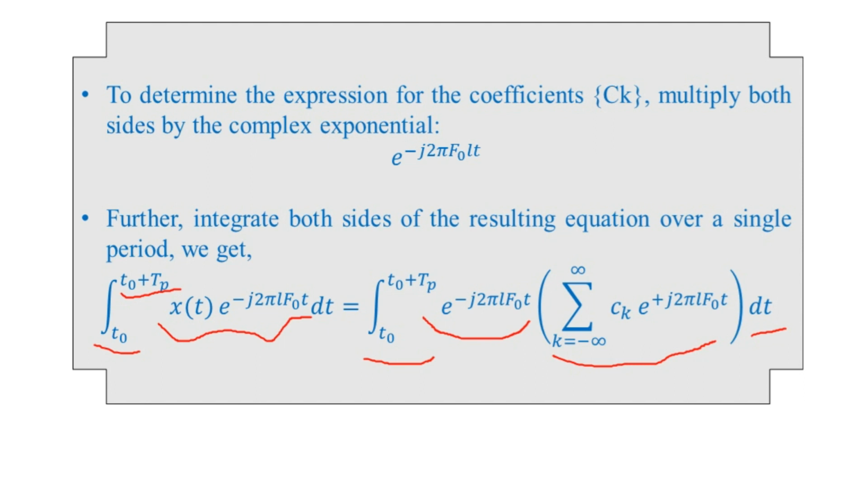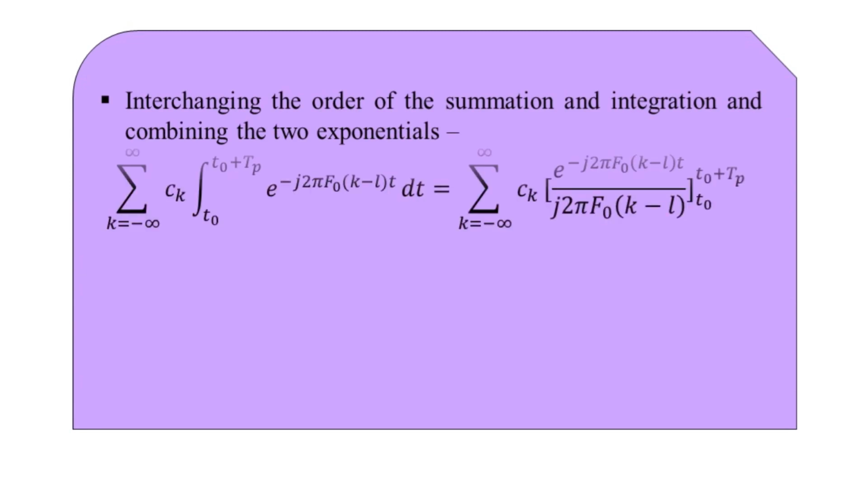Here, if we interchange the order of the summation with that of the integration and combine the two exponentials, the resulting expression gives a new form: the summation from k equals minus infinity to infinity of c_k, then the integral from t0 to t0 plus Tp of the exponential e^(-j2πF0(k-l)t) dt.